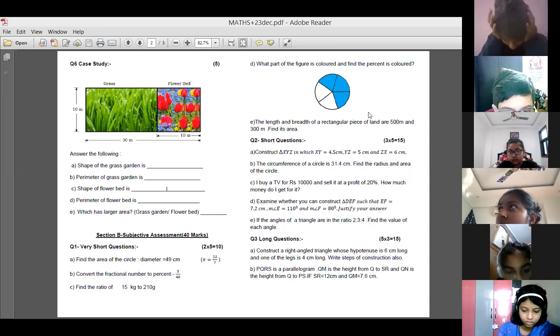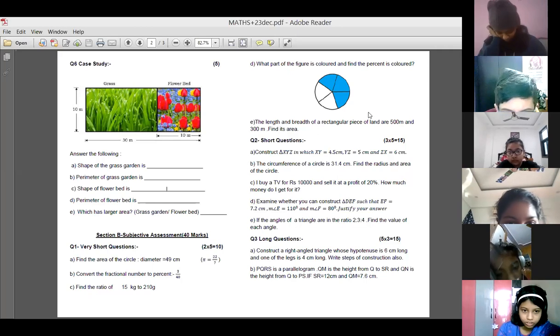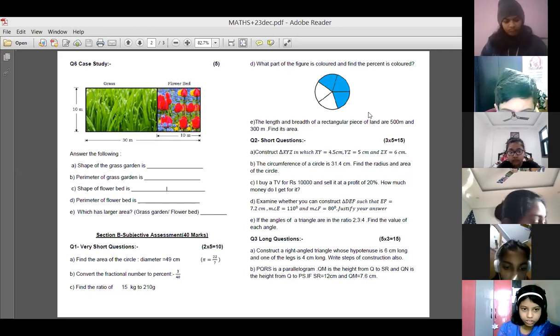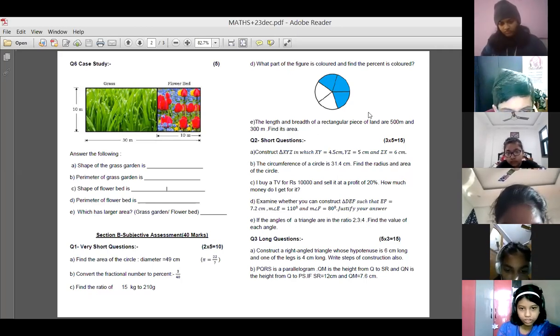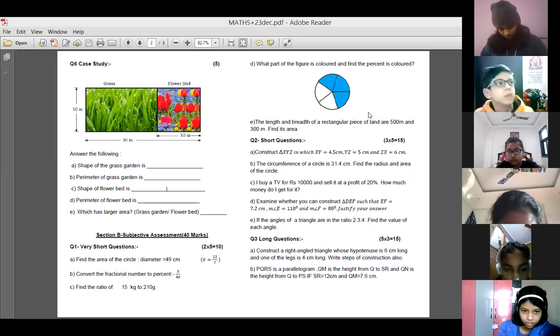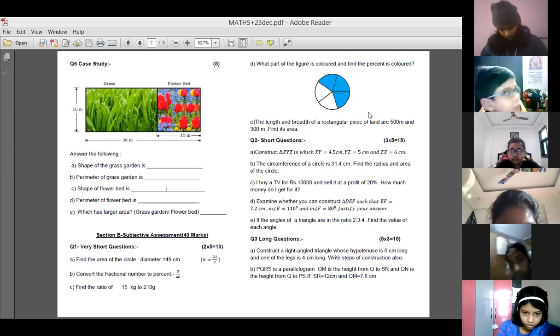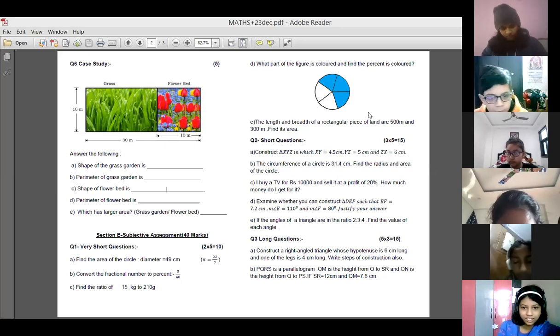Yes, radius is 5 centimeter. That's right. And what will be the area? Area of a circle, pi r square. Find out the area. It is 78.5 centimeter square. That's right, Vansh Sharma. 78.5 centimeter square. Yes, Mahi, Vansh Sharma, right answer. That's correct.